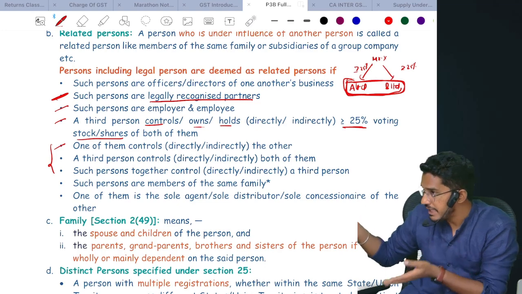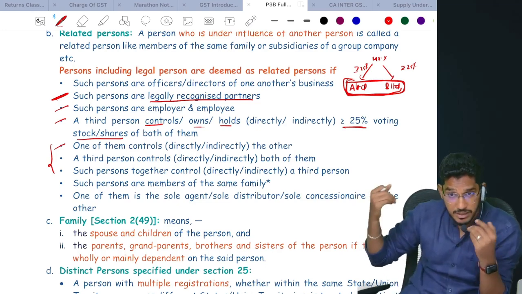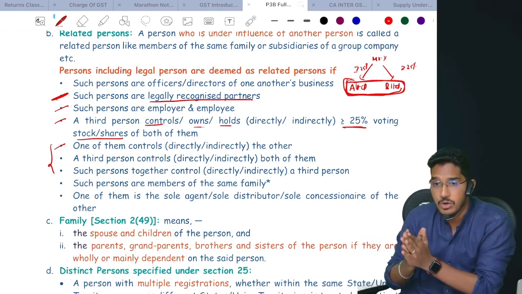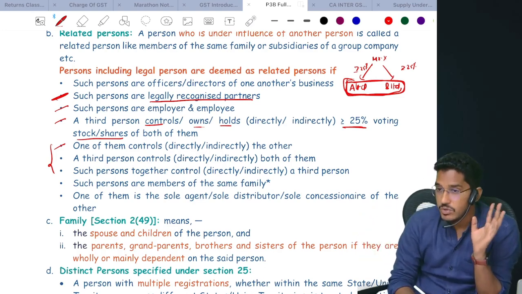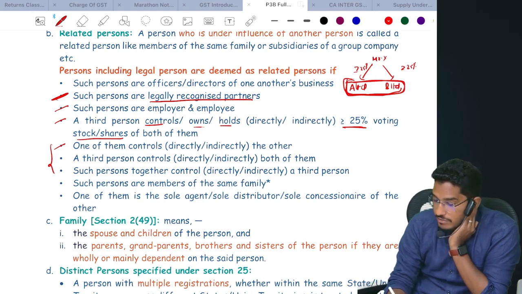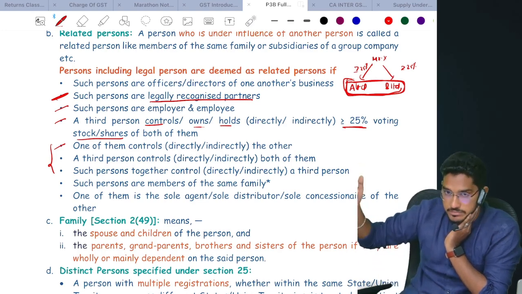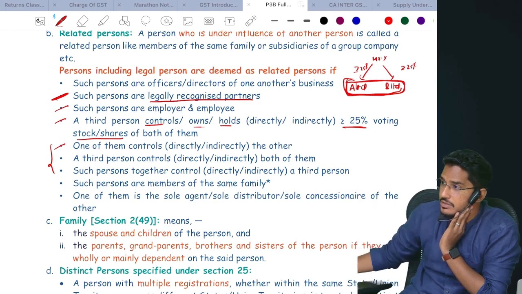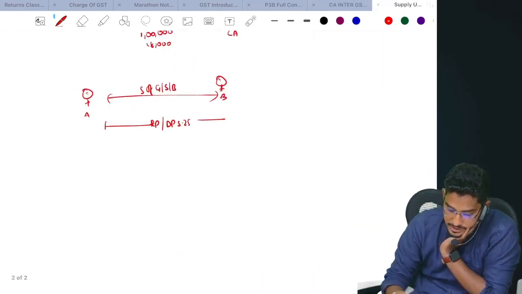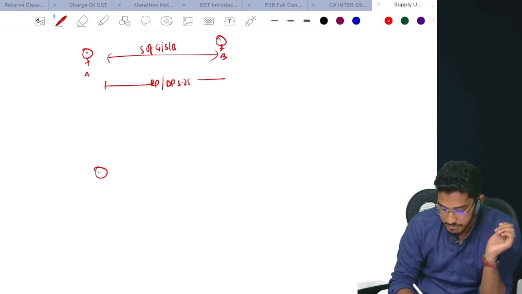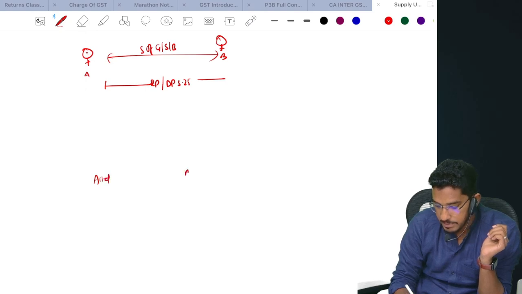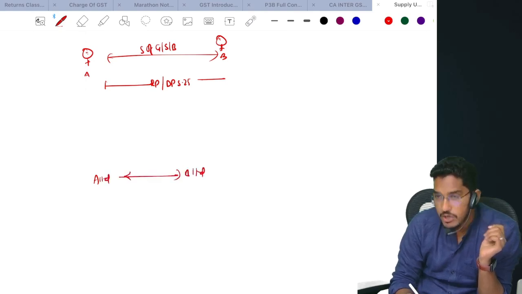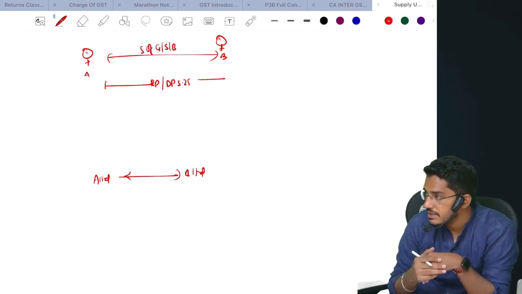Control can be acquired by different means, by participating in the management decisions, by influencing the decisions. Control can be exercised anyhow. So when I say control here, I am not talking about ownership. Control can come in any way. Regarding control, they say three points. One of them controls the other. A third person controls both of them, or both of them control a third party. There are two entities, say A Limited and B Limited. A Limited is controlling B Limited, or B Limited is controlling A Limited. Both will be considered as related persons.